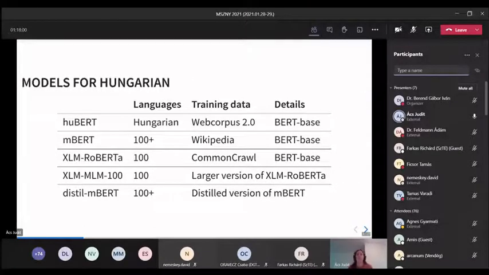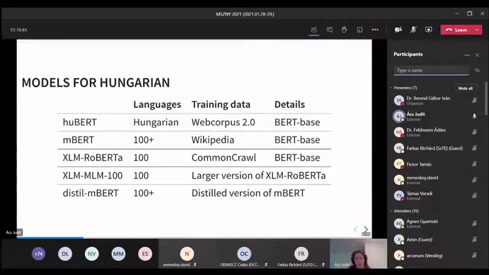There are a few models that support Hungarian, and these are the 5 ones that we worked with. The first one is Hubert, which doesn't need an introduction after the previous presentation. The next one is the multilingual BERT, which supports 100 languages. It was trained on Wikipedia, and it's the same model as Hubert and BERT base, so it's 12 transformer layers and 110 million parameters. The next one is XLM Roberta, also a 100 language model. It was trained on Common Crawl and has the same architecture but had a different training objective.